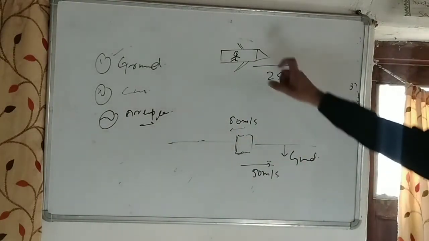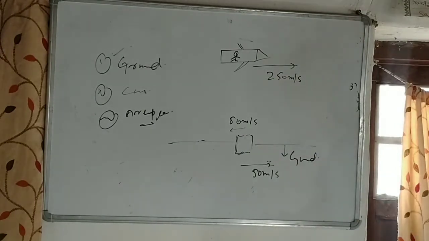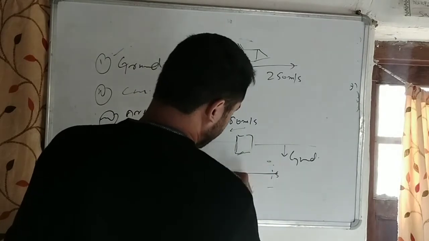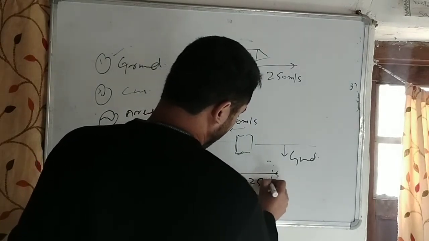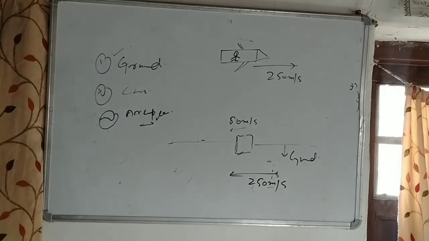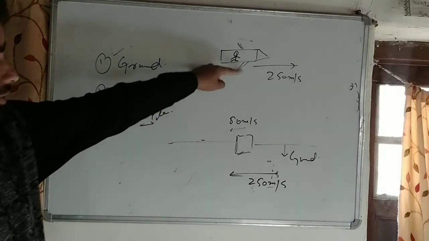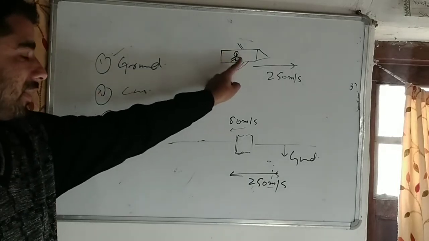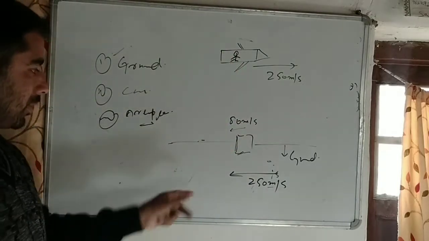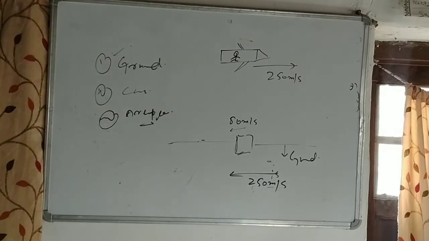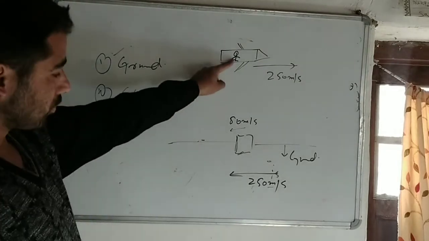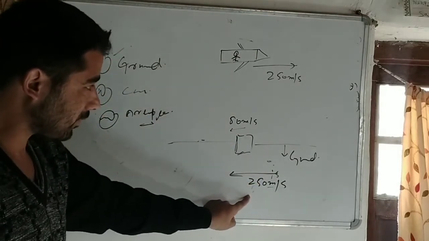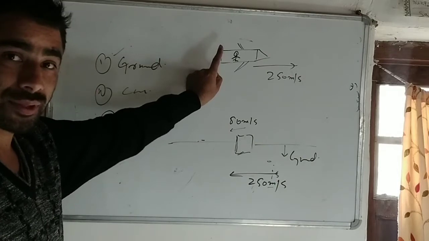According to the observer sitting in the frame of the aeroplane, the ground will move this way with a velocity of 250 meters per second. From this point of observation, the observer sitting in the aeroplane sees the things around him, and the ground is moving at 250 meters per second relative to this observer.